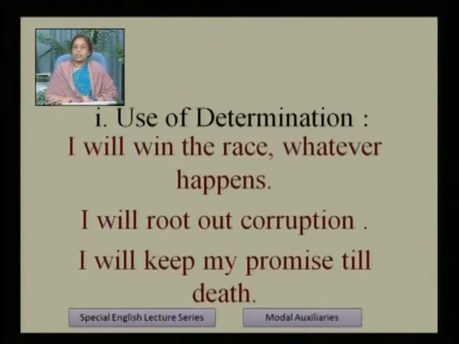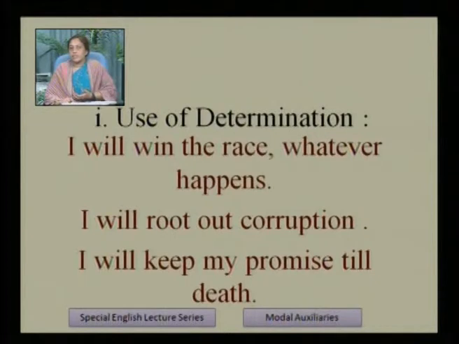Then we will see the use of determination, and we will make some sentences. I will win the race whatever happens. I will root out corruption. I will keep my promise till death. These three sentences are given here. If we see these sentences, we find determination.